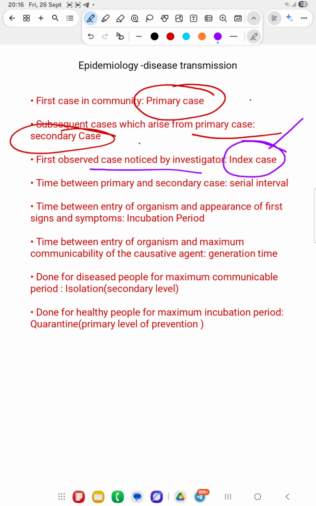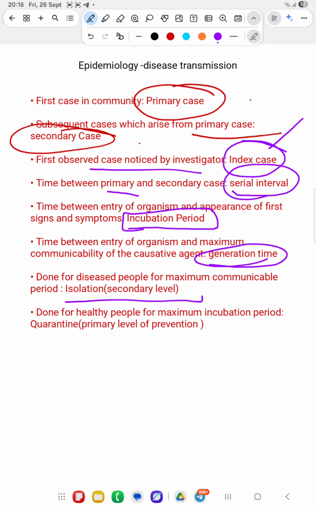And the time between primary and secondary case is the serial interval, and the time between entry of the organism and appearance of the first signs and symptoms is called the incubation period. Very important. And the most repeated question is the next one: the time between entry of the organism and maximum communicability of the causative agent is the generation time.